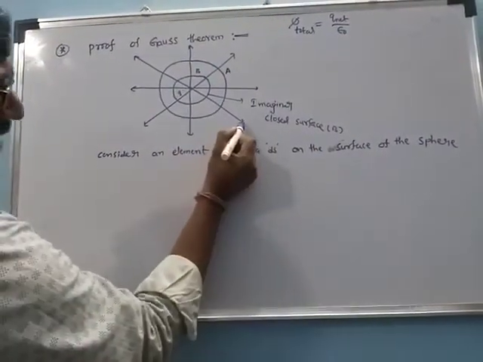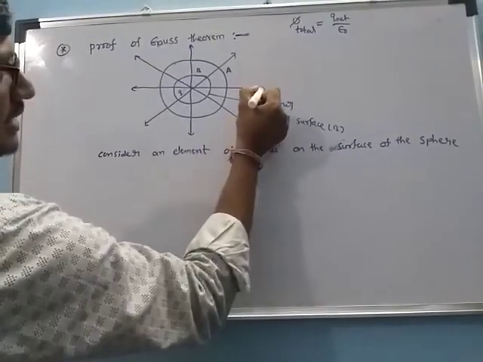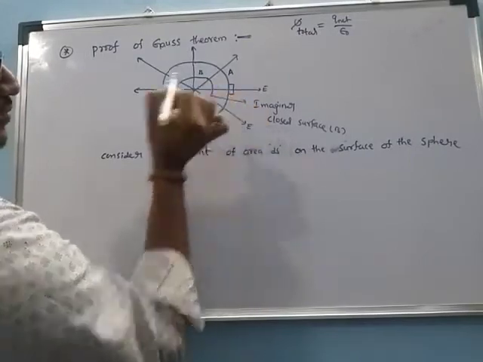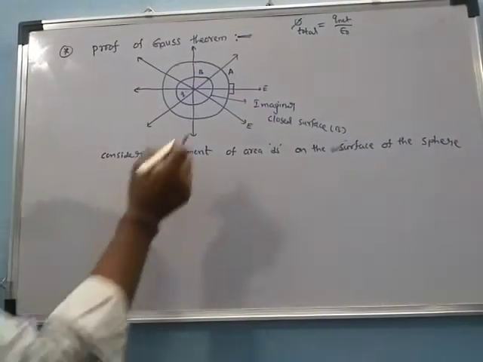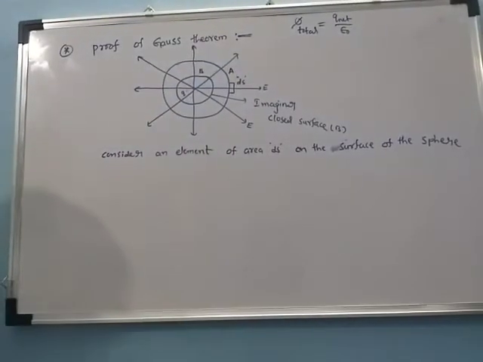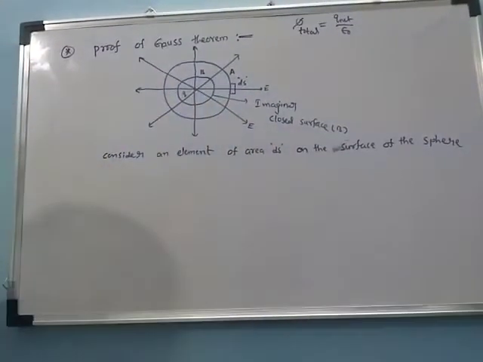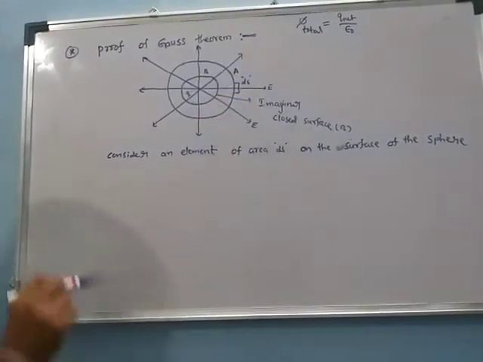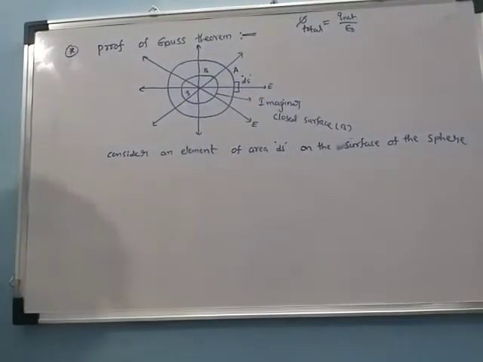These are the electric field lines, E. Here we consider a small area, the element of the area, ds of the surface of the sphere. Observing here, the surface area and the electric field are in the same direction.